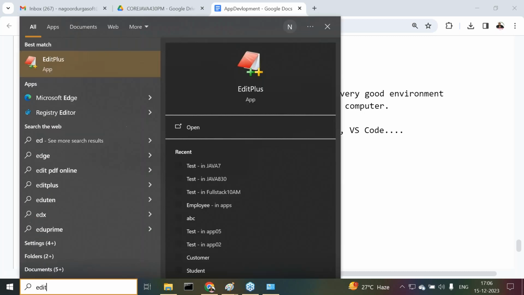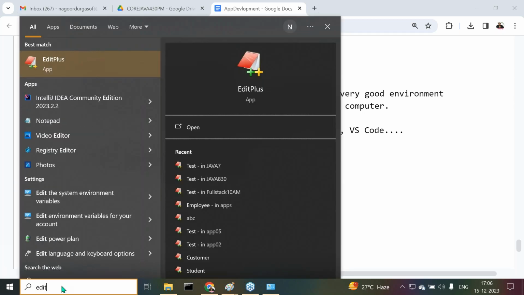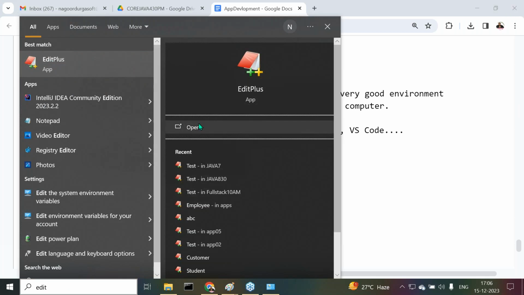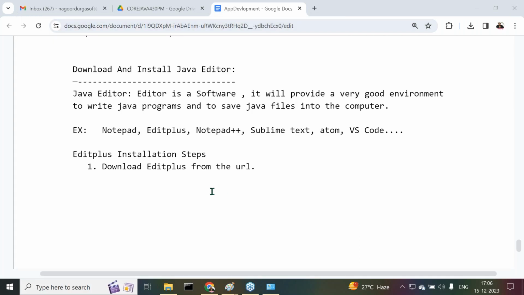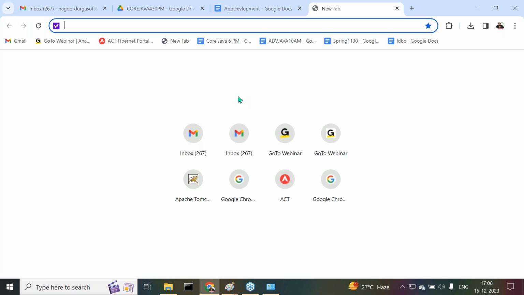Now if I type Edit Plus here, just its icon is available. If I click on this icon, nothing happens. Edit Plus is not going to open. Even if I click on Open, it's not going to perform any operation. Why? Because I have uninstalled it. It's not going to be available now. Okay, fine. Now, I want to download Edit Plus. To download Edit Plus, just Google it.